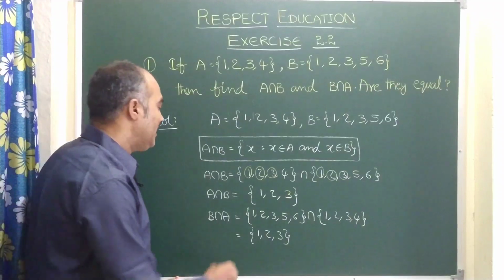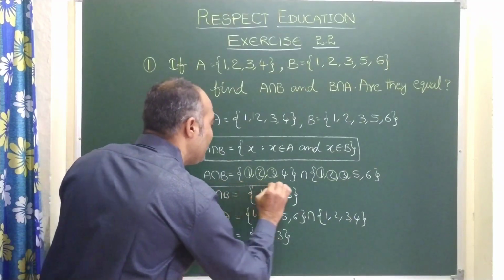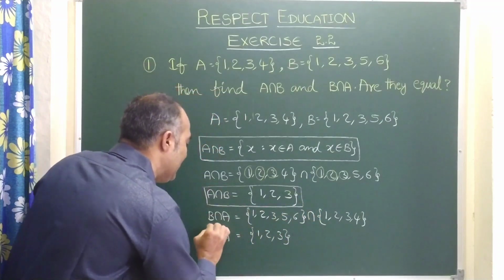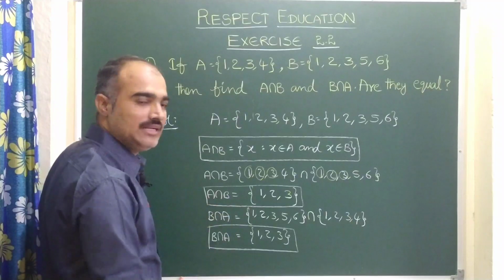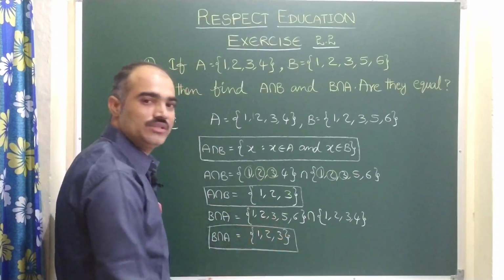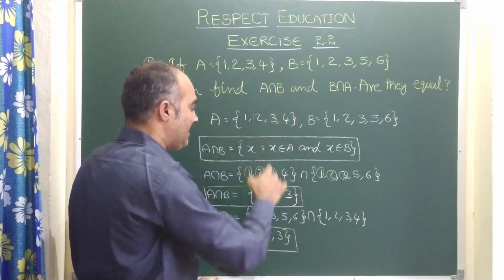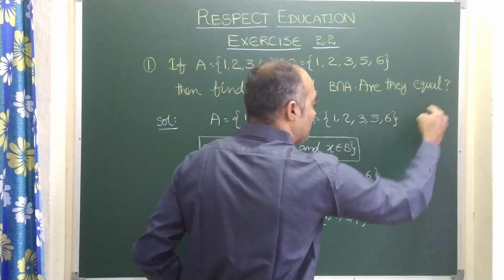Right? So here you observe A intersection B and B intersection A. Observe these answers, children. A intersection B is 1, 2, 3. B intersection A is also 1, 2, 3. Now let us go to this question. Are they equal?